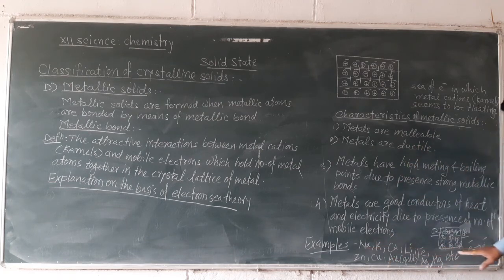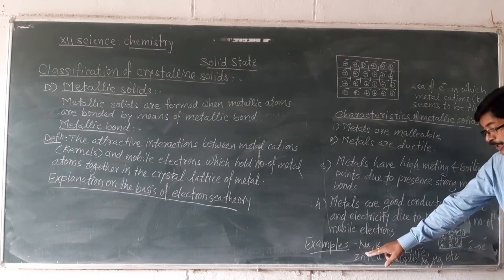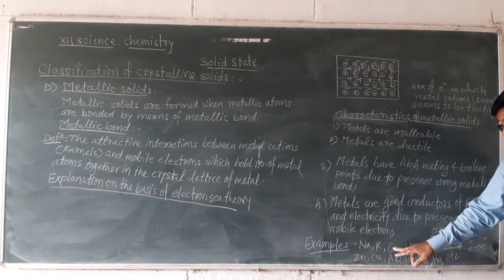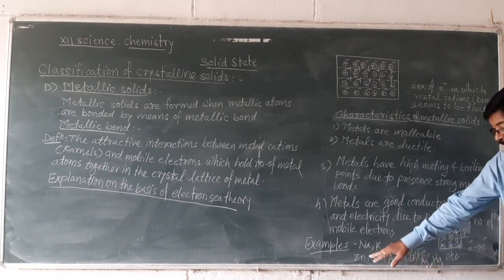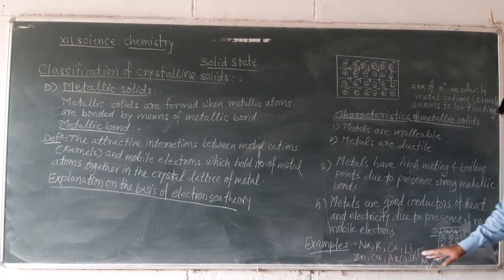A number of examples of metals: alkali metals, sodium, potassium; alkaline earth metals, calcium, magnesium; zinc, copper, gold. Many such examples you can cite. Today we have seen different types of crystalline solids. Next time we will discuss crystal structures.